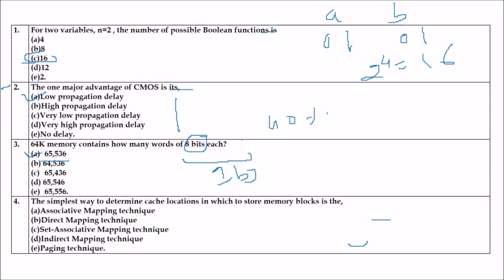The largest possible segment will have 256 pages, for a total of 256 into 256. That will be 64K words. The answer is actually 256 into 256, which is 65536, which means you have 64K words.